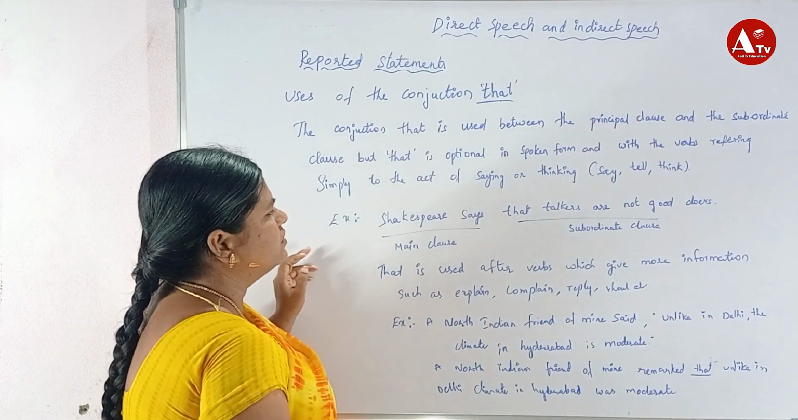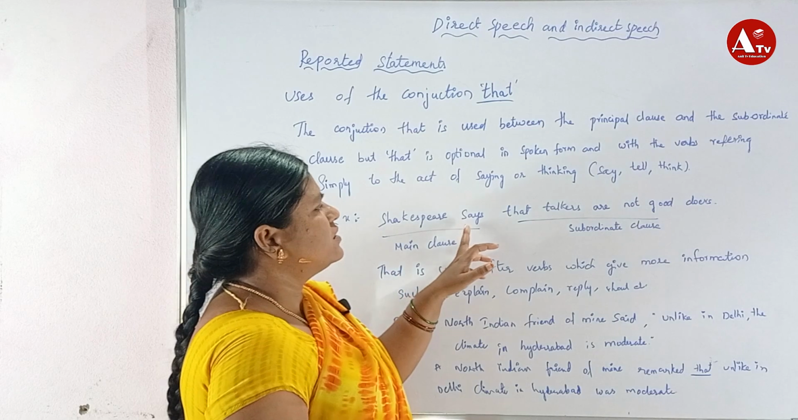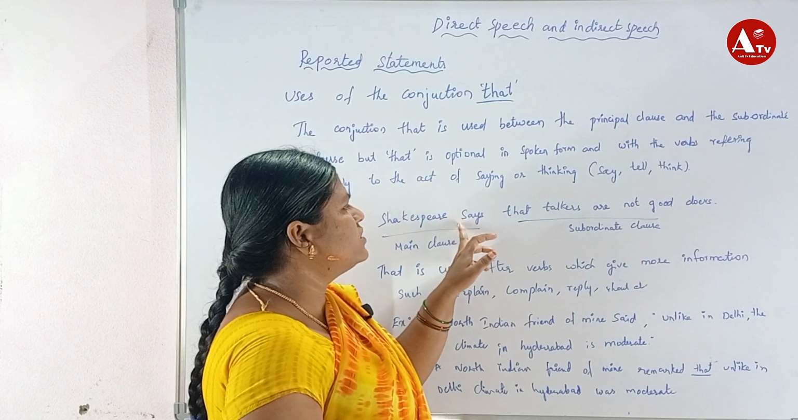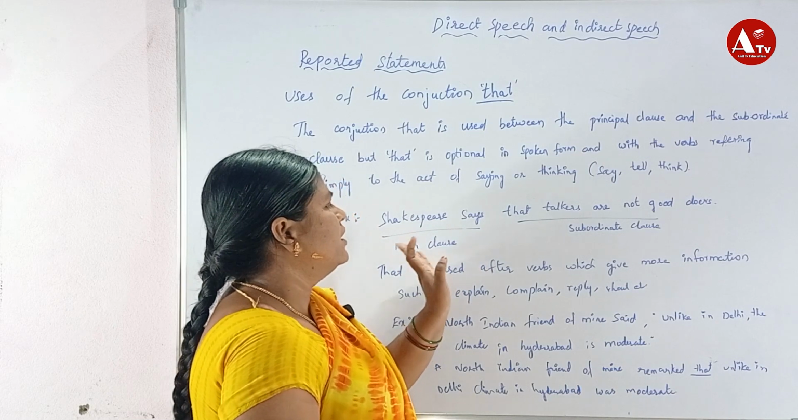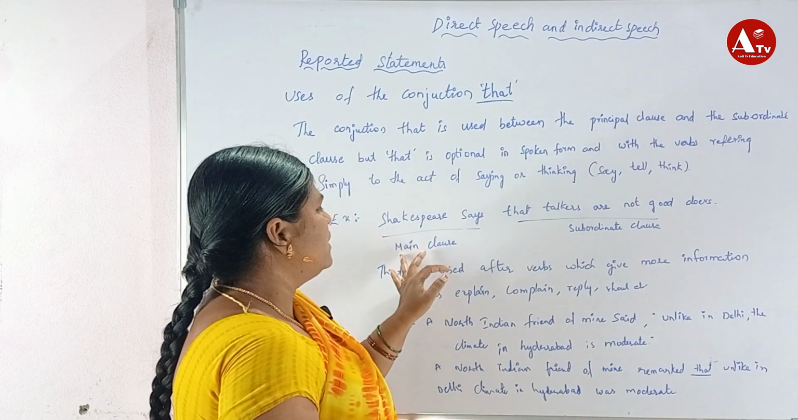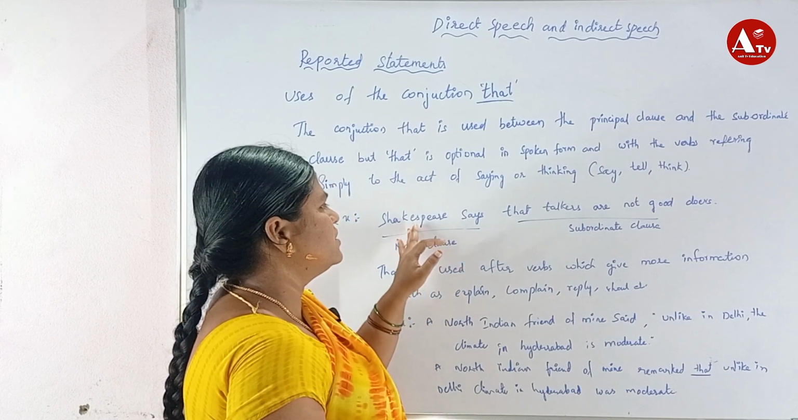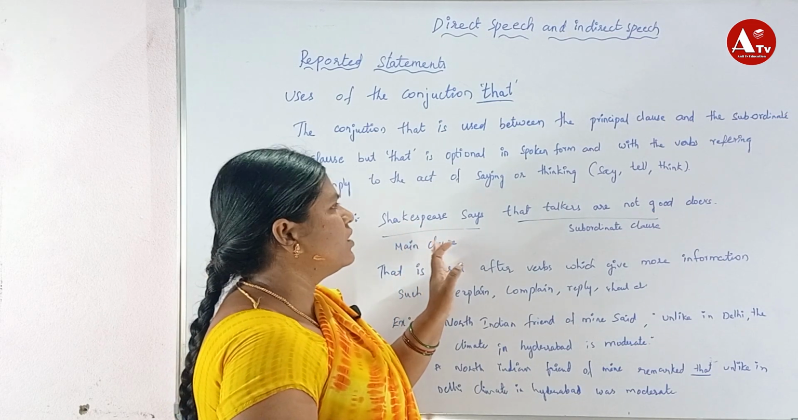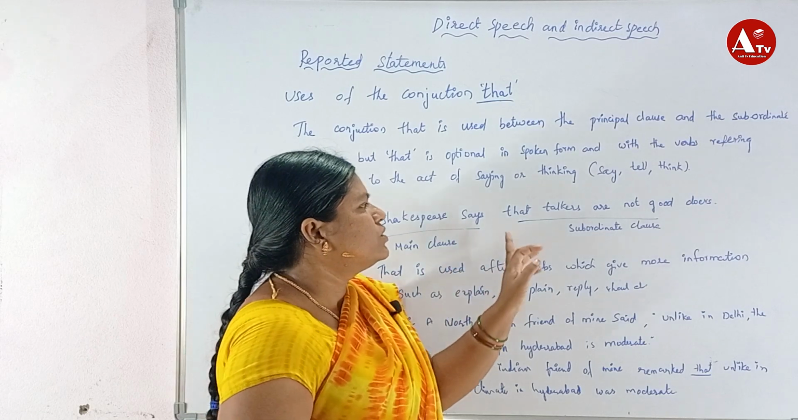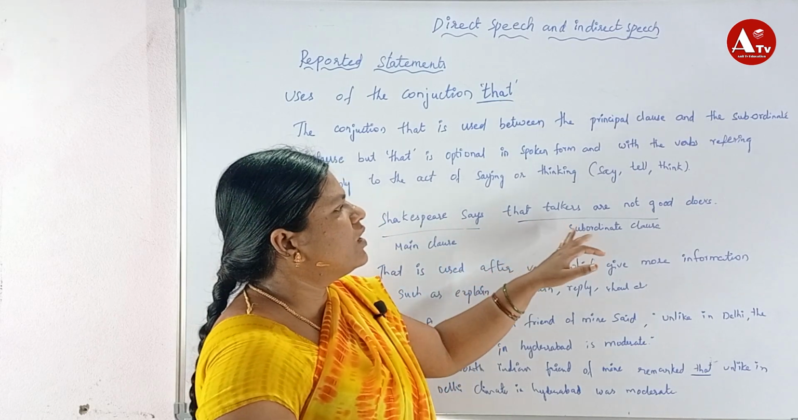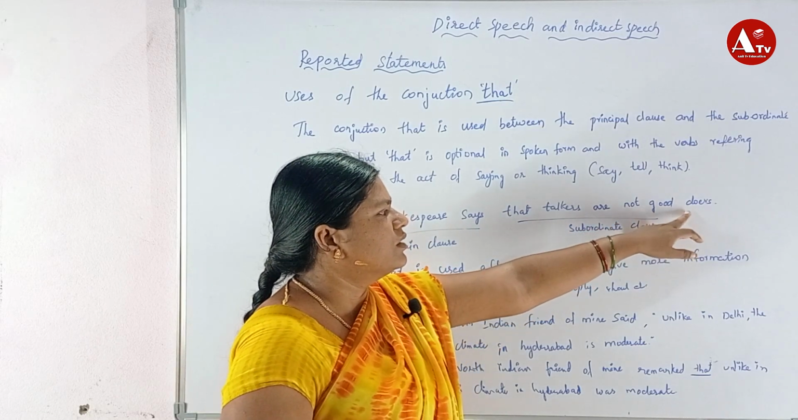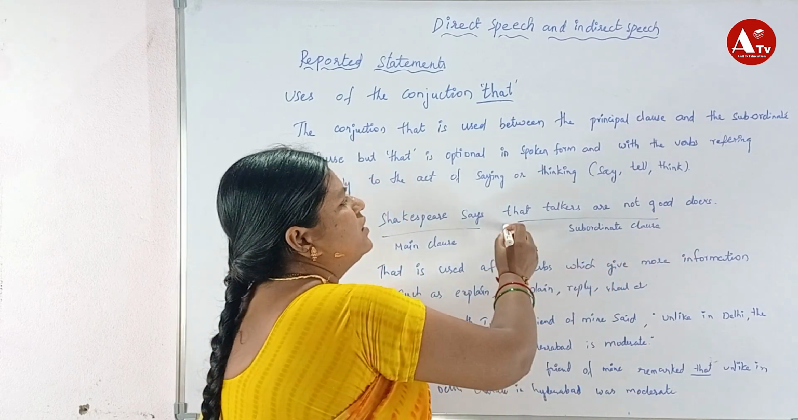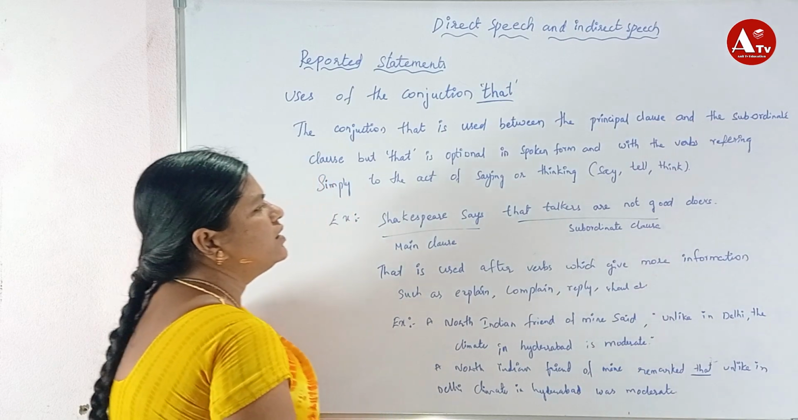An example is Shakespeare says. Here he is only saying, so it is direct. The main clause is independent, so we can call it the main clause or principal clause. And what he says, that talkers are not good doers, comes under the subordinate clause. So here that is used in the subordinate clause.